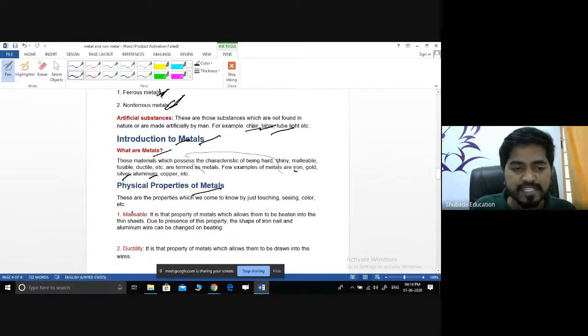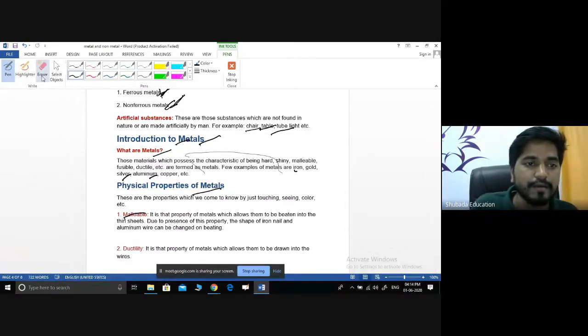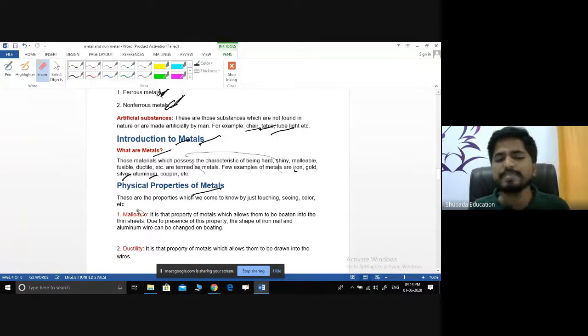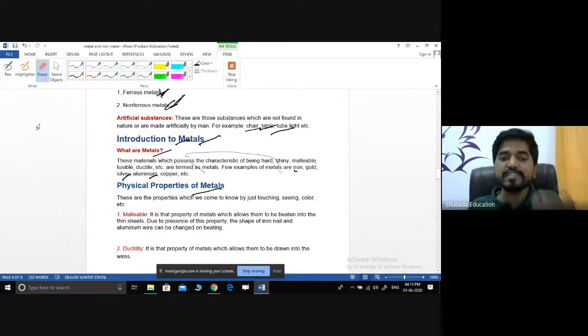The first one is very important, that is malleability. What is malleable? Malleable is the property or ability of a substance to be deformed into sheets.